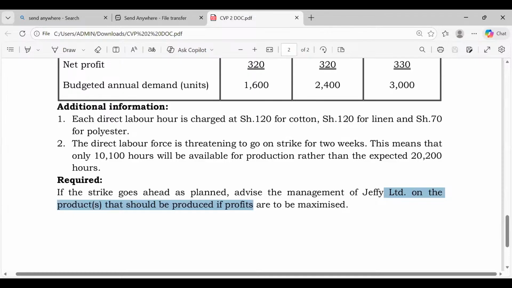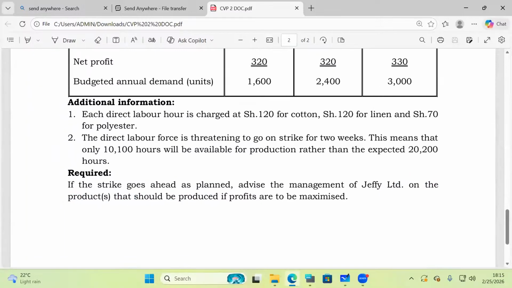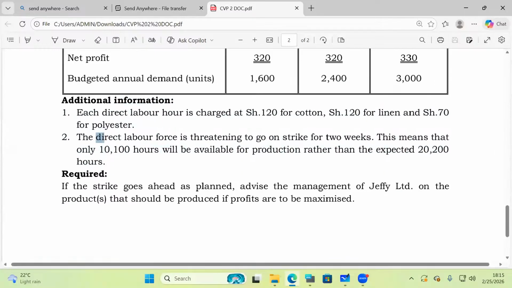So the very first thing that I would expect you to do is to come and give me, ladies and gentlemen, the contribution margin. I'll be able to share this handout with you, don't worry. So come here and give Mwalimu the contribution margin for each product here. So what do we have here? They want me to give them the contribution margin for each product here.